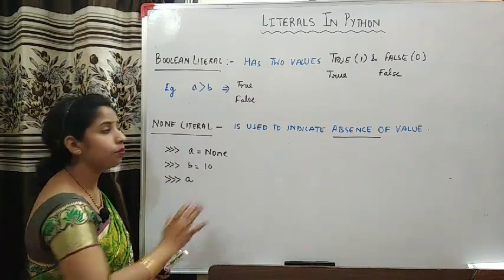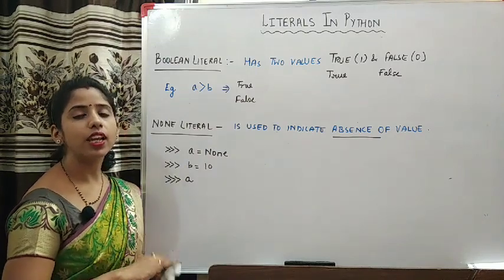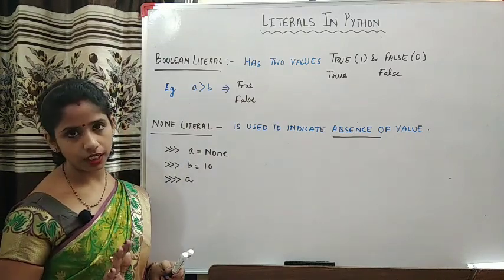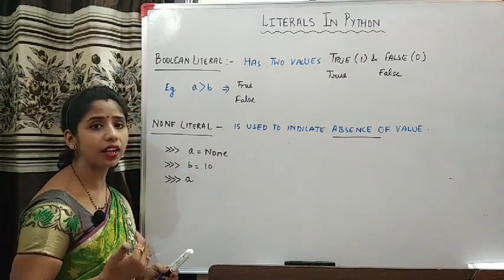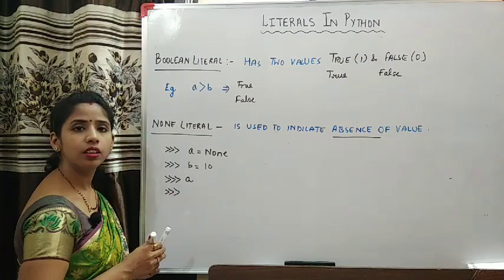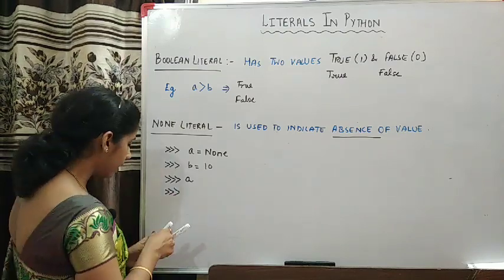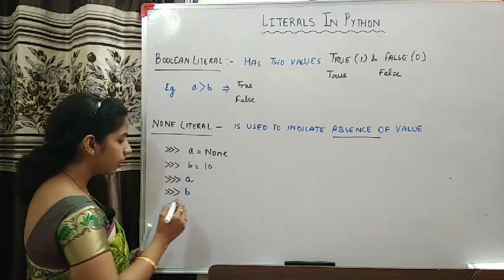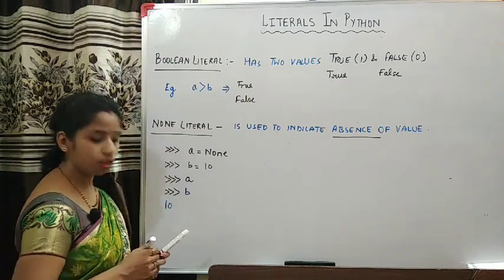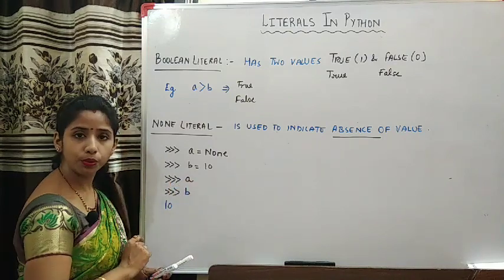Nothing is displayed, because when None is displayed, nothing gets displayed, not even a blank line. As soon as you write this, you will get the next prompt. So this will seem as if nothing is getting printed. And if you write b, then you will get the answer as 10. So here you see, nothing was displayed here, but here 10 was displayed.